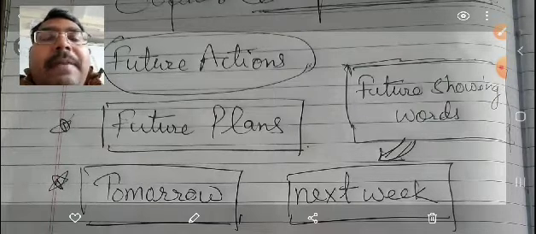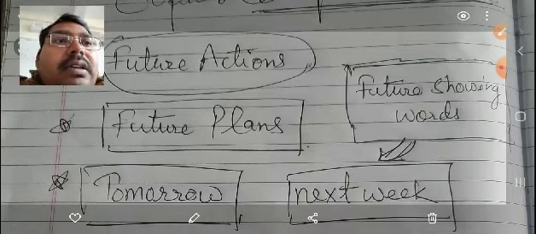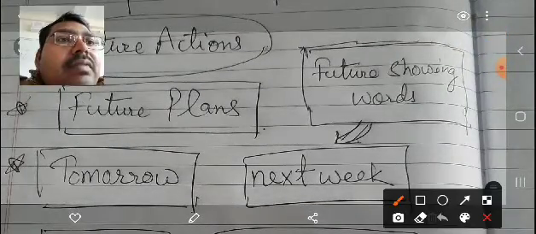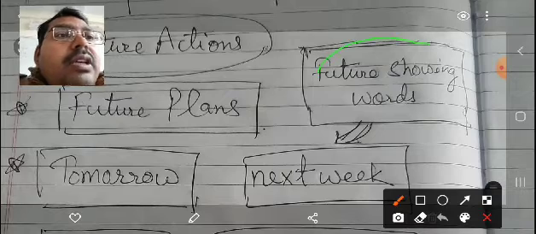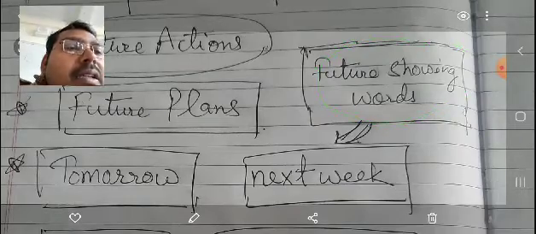For example, suppose that you want to visit the Taj Mahal, so you will plan that I will visit the Taj Mahal next month or next week, whatever. For this purpose, we use certain words, called future words, future denoting words or future showing words. Here I have given a list of future showing words.